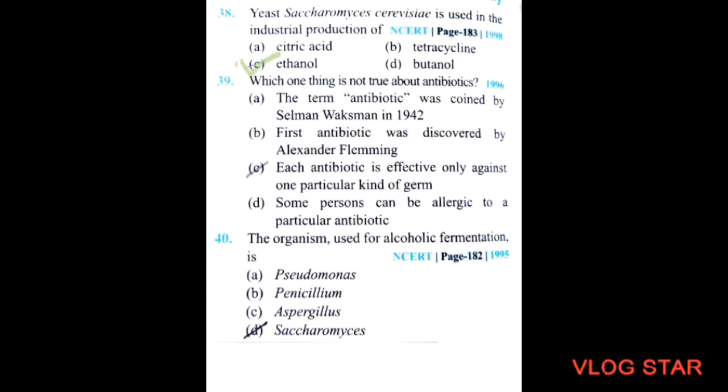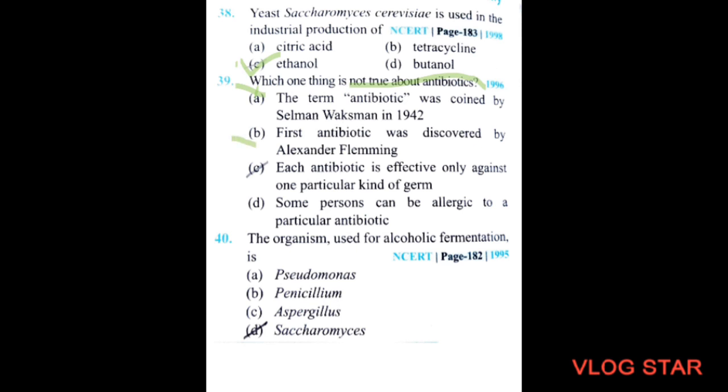Next question. Which one of the following is not true about antibiotics? The term antibiotic was first coined by Selman Waksman in 1942. No. The first antibiotic was discovered by Alexander Fleming.